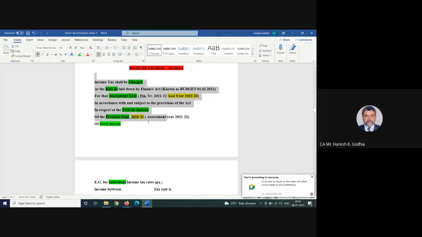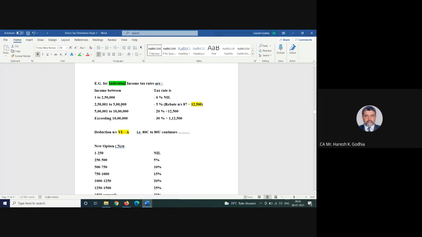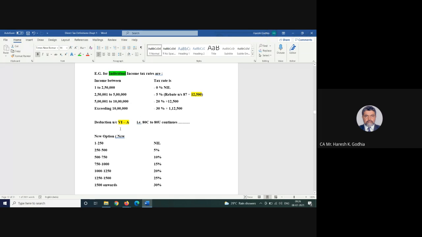Okay, what we are concerned with is previous year 2020-21, assessment year 21-22, and it is applicable across India similarly, whether you are in Mumbai, Maharashtra, or Ahmedabad, Gujarat, or any other place. Across the board, across India, it is the same, uniform. We will be discussing the previous year 2020-21, assessment year 21-22. The rates are prescribed, 0 to 2 and all. The new rates are also given this time.